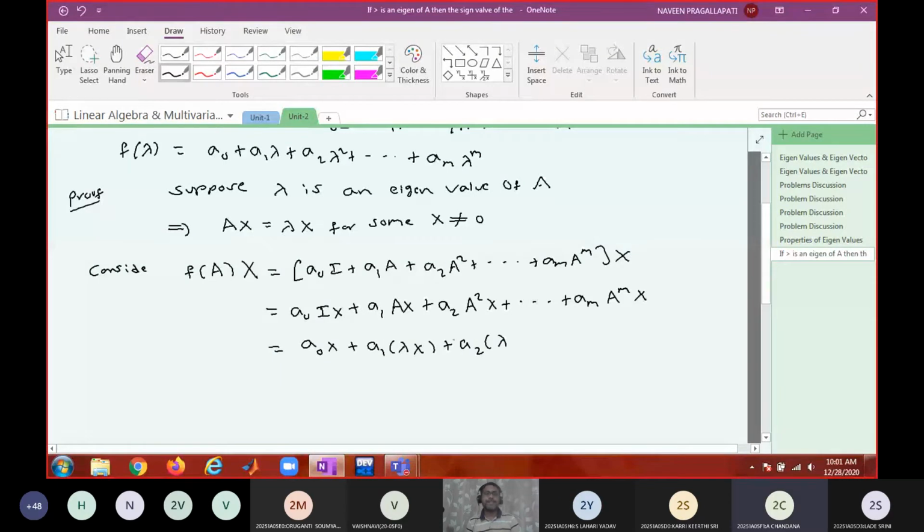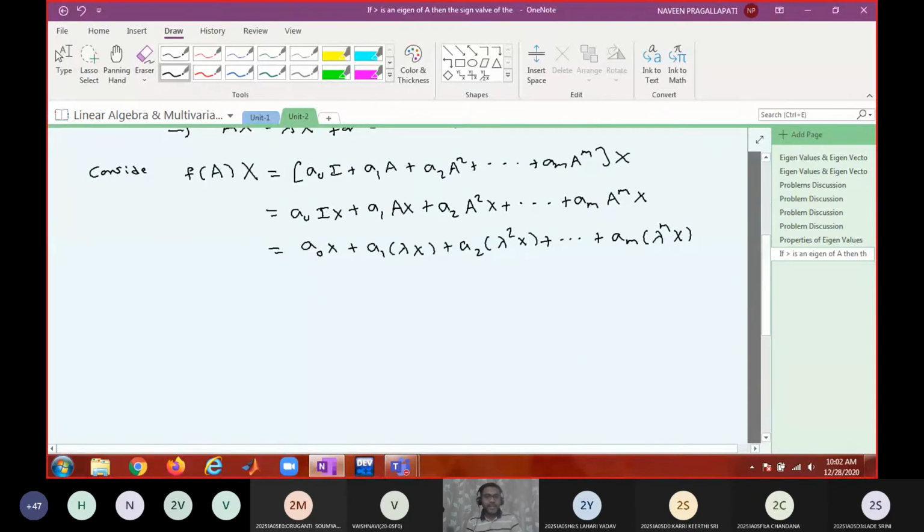Lambda square x, plus am lambda power m x. Now write it the other way. That means a naught x plus a1 lambda into x plus a2 lambda square into x plus am lambda power m into x.